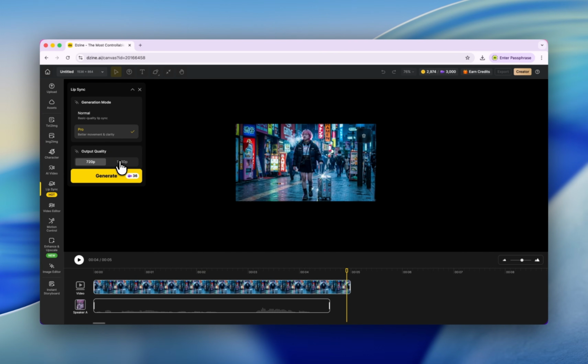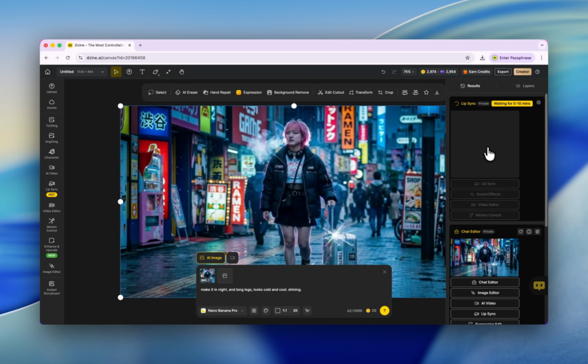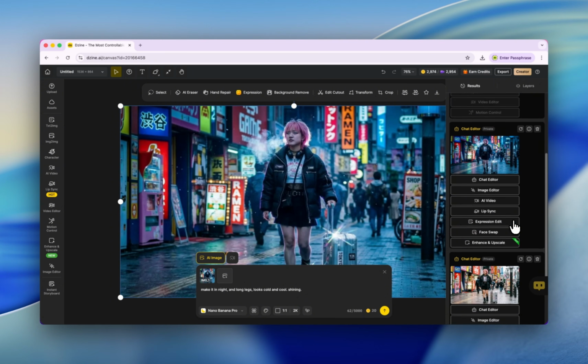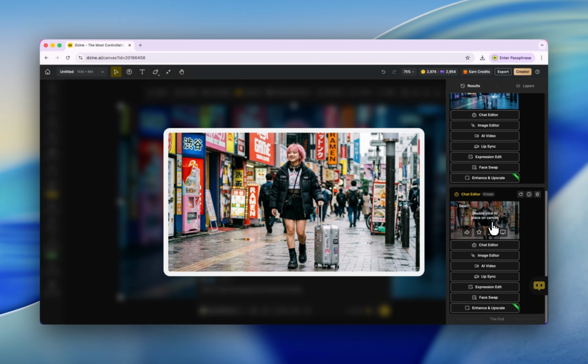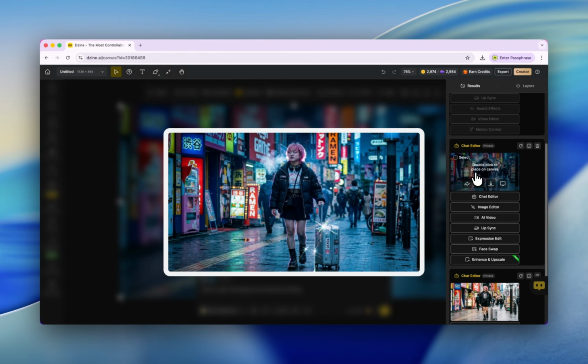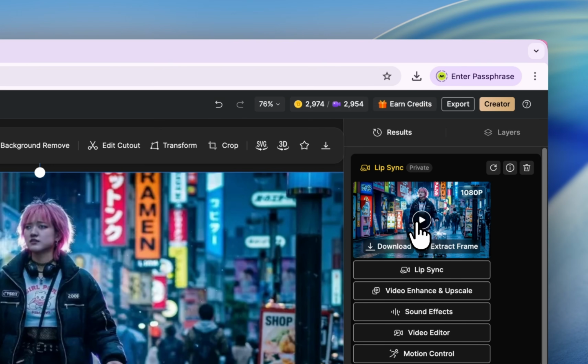So let's generate our lip sync. First you need to choose your output quality. Let's use a higher one and click generate. See, now it's working. Your result will appear here. When you scroll down, you can find our previous version. This is where we went from this image to this lonely, sad, foreign country image, then we built the video. Let's click here to preview.